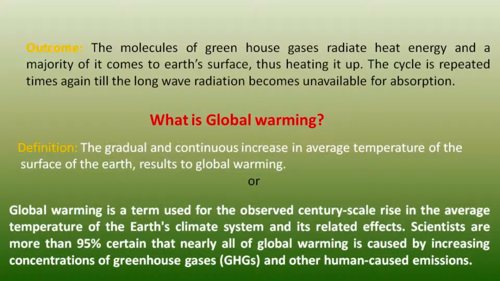So, how will we define global warming? The definition is that the gradual and continuous increase in average temperature of the surface of the earth results in global warming. Or we can also define it in that way that global warming is a term used for the observed century-scale rise in average temperature of the earth's climate system and its related effects. Scientists are more than 95% certain that nearly all of the global warming is caused by increasing concentration of greenhouse gases and other human-caused emissions.